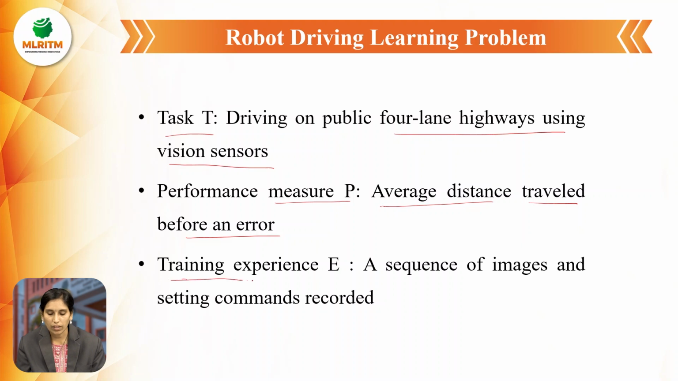Next, the training experience is a sequence of images and steering commands recorded. We give a sequence of images and steering commands recorded, where commands mean instructions. Based on this, the average distance traveled before an error is measured. If it travels a longer average distance, then the performance is higher, otherwise the performance is lower.